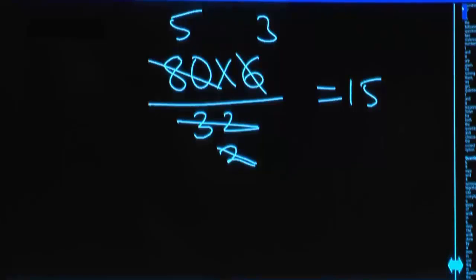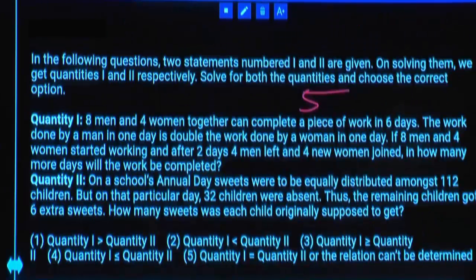Because 80 were present and those 80 students are getting 6 extra chocolates. So now each student is getting 21 chocolates. Clear? So Q1 less than Q2.